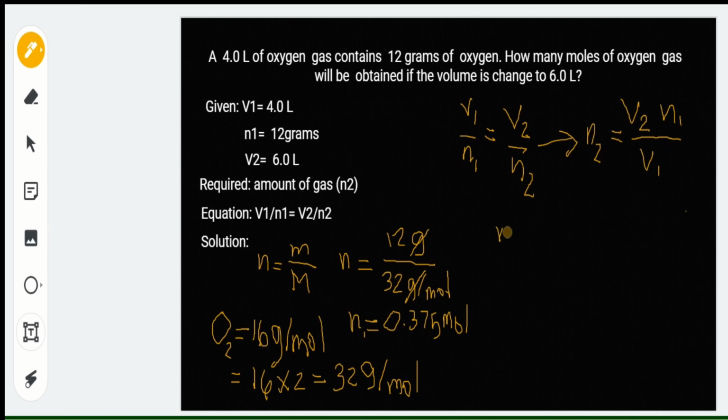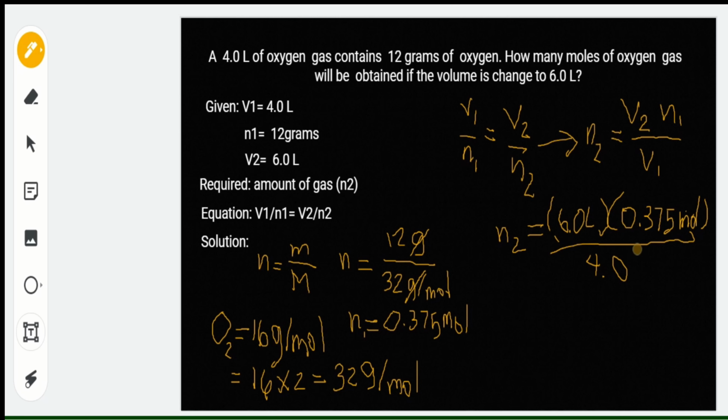So, we don't have any problem anymore doon sa initial amount of gas natin kasi na-convert natin siya into moles, gamit yung molar mass ng oxygen. So, here we have 6.0 liters. And of course, our initial volume is 4.0 liters. Makakancel yung unit na liters dito.